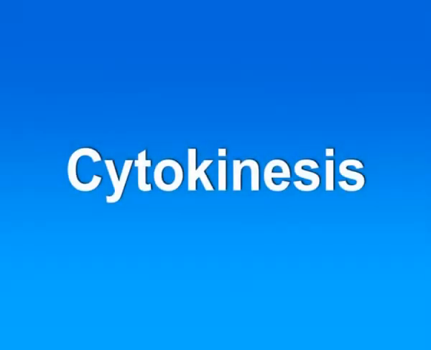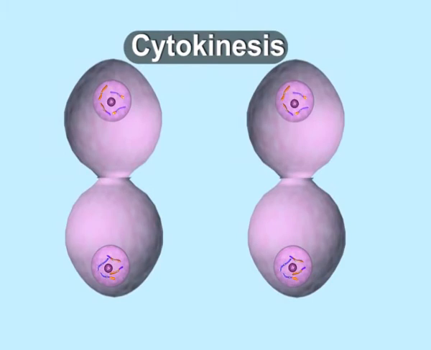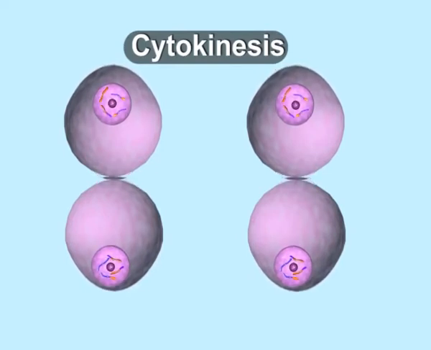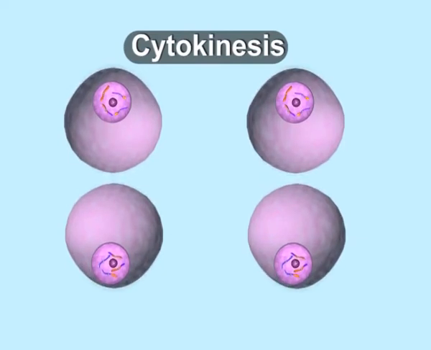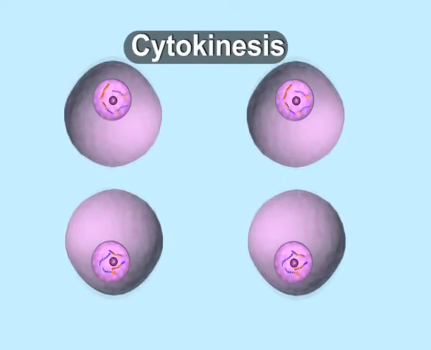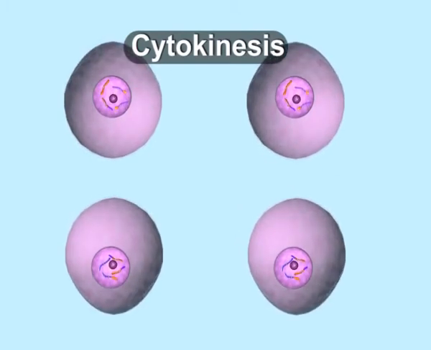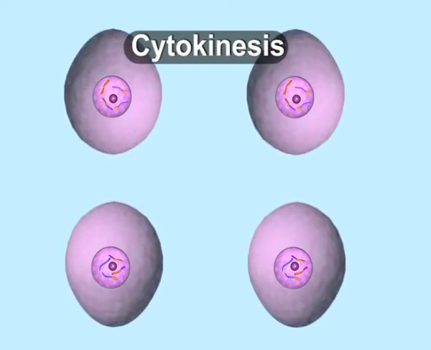Cytokinesis. The cytokinesis stage is always present and occurs by cell furrow formation in animal cells and by cell plate formation in plant cells. Each daughter cell now has half the number of chromosomes. Cytokinesis produces 4 haploid daughter cells.